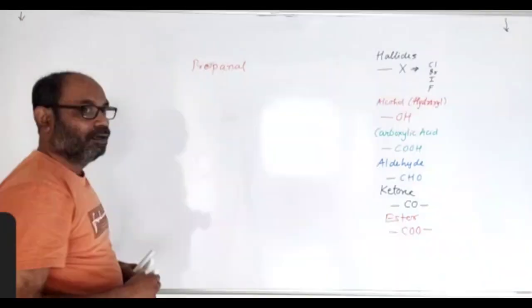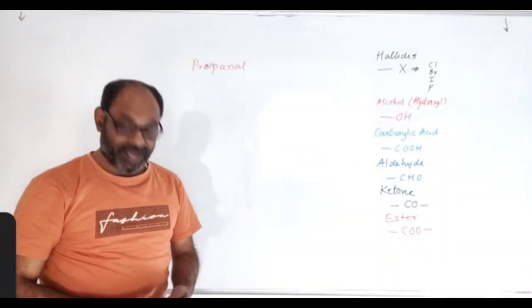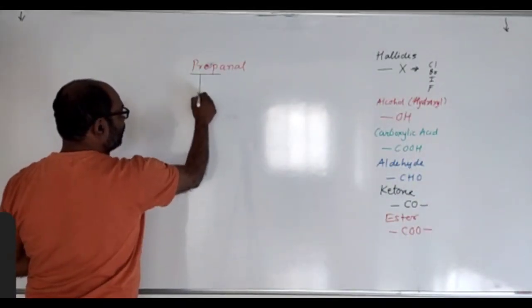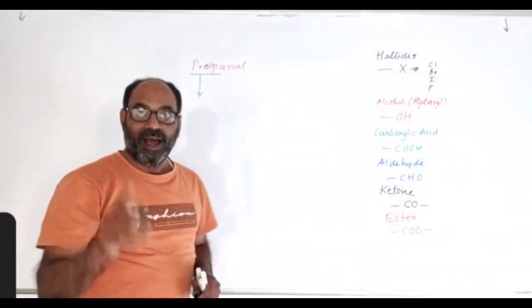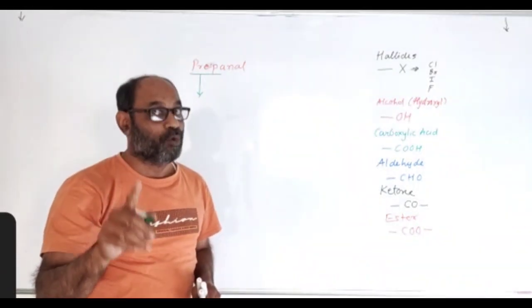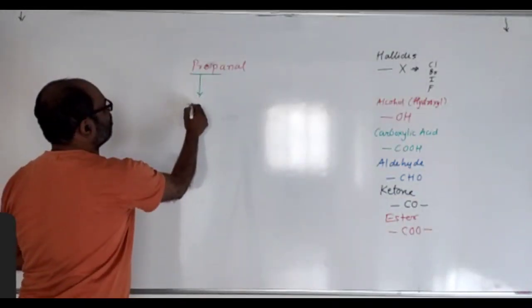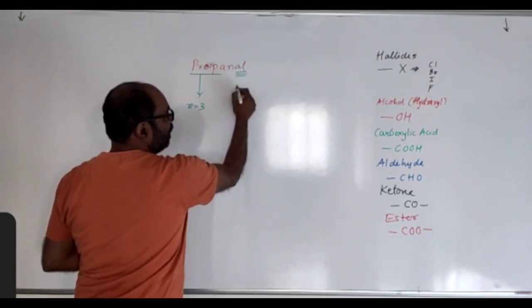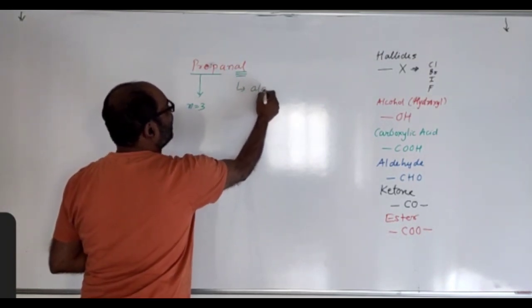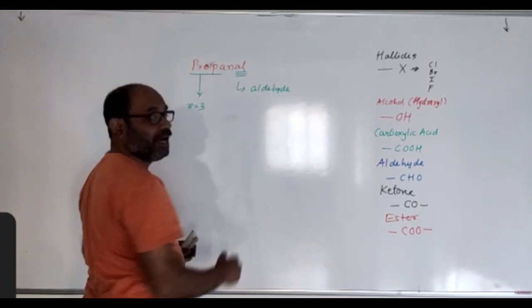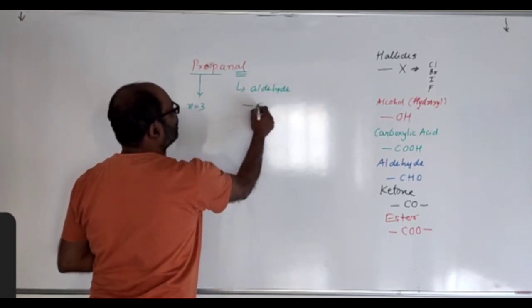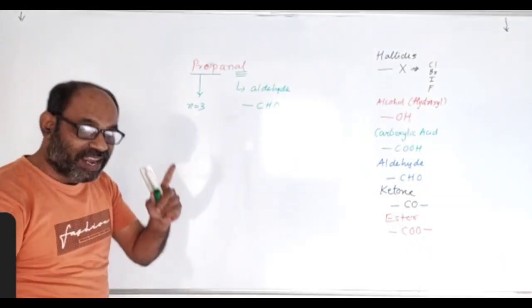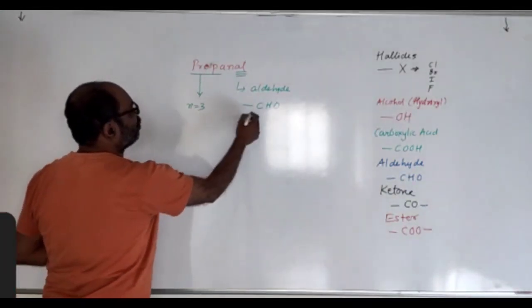Propanol. Now two things come out of the name. Propanal gives us the basic alkane propane, and propane has number of carbon atoms 3. And the "al" tells us this is an aldehyde. That means the functional group present is CHO. Now very interesting, n equal to 3.